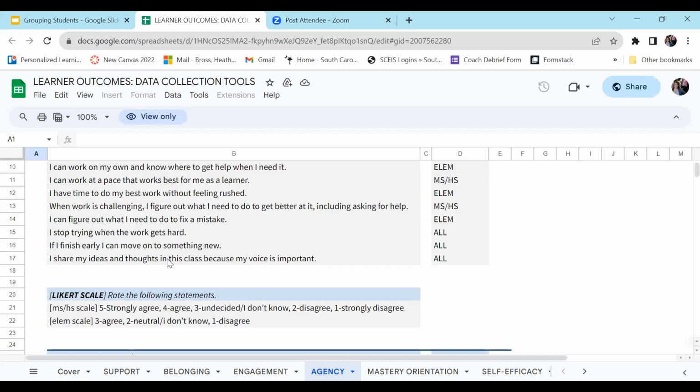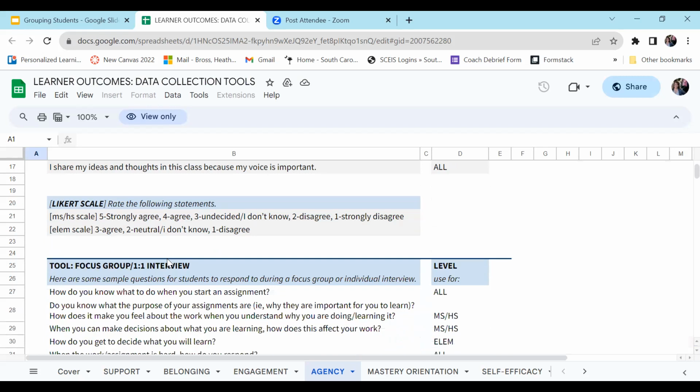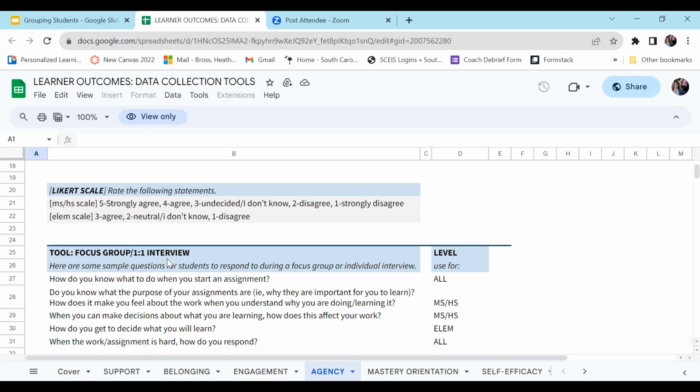Like, sometimes my work is different from my classmates because I can choose the work that is most interesting to me. Or I can work without my teacher's help because I know what I need to do and how to complete it. I might also pick an open-ended question like, how do I get to decide what I get to learn today?